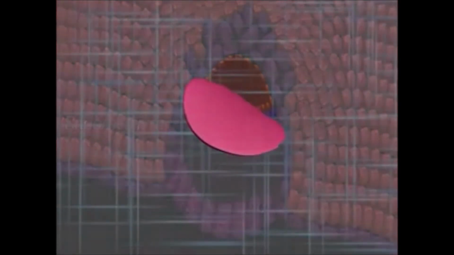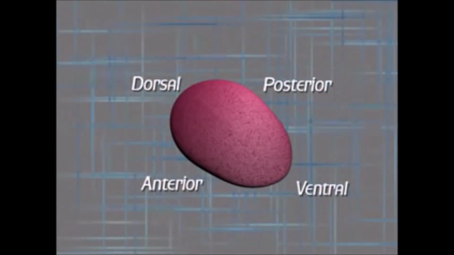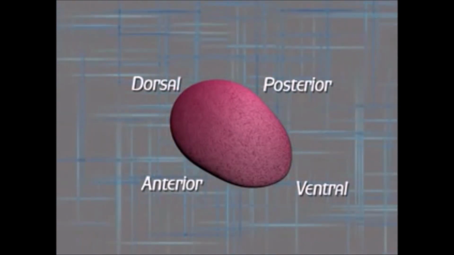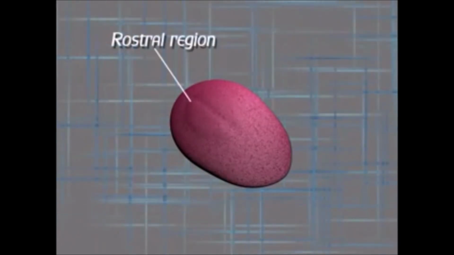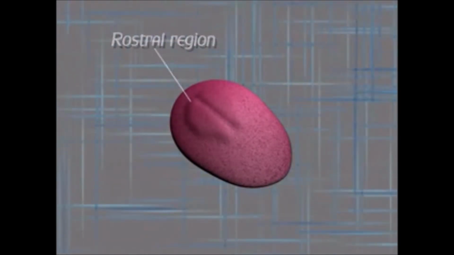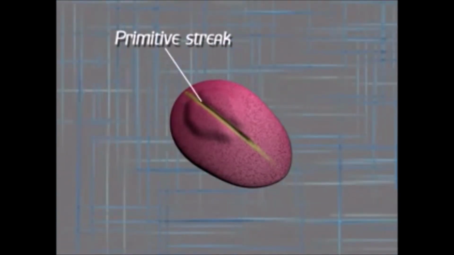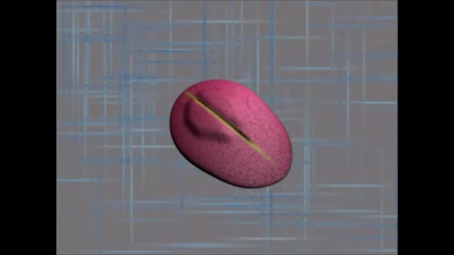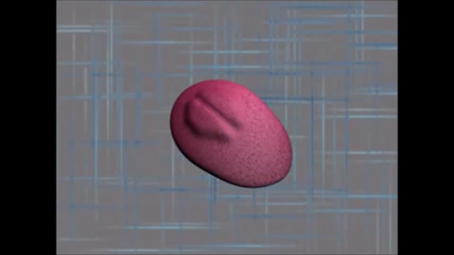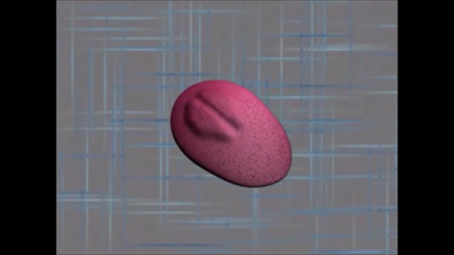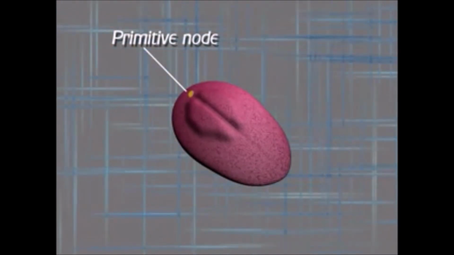During the first 2 weeks, the axis of the embryo is established. It is represented by slight enlargement of ectodermal and endodermal cells at the rostral or head region. Within the ectoderm, a structure called the primitive streak develops along the midline. This is a narrow groove with slightly bulging sides. The rostral end of the streak ends in a small depression called the primitive node or pit.